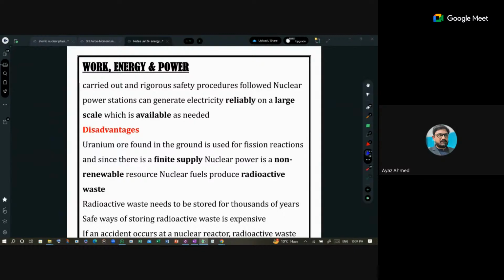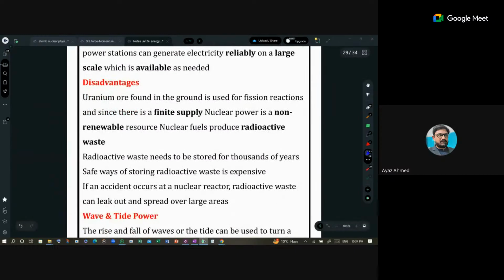Disadvantages are radiation contamination in the atmosphere and nuclear hazards. There would also be some sort of heat coming out of that power plant or reactor. It will cause a lot of damage to society.